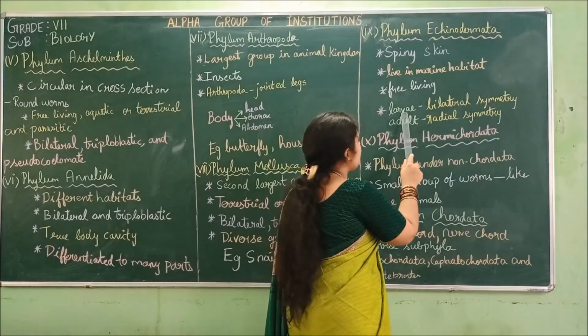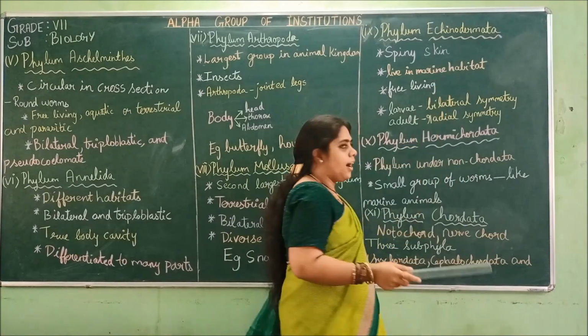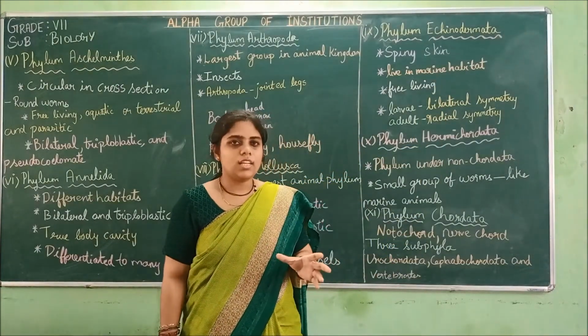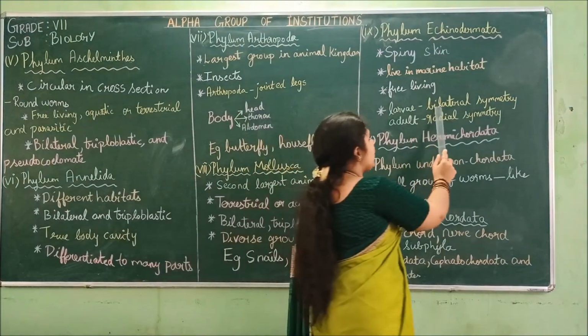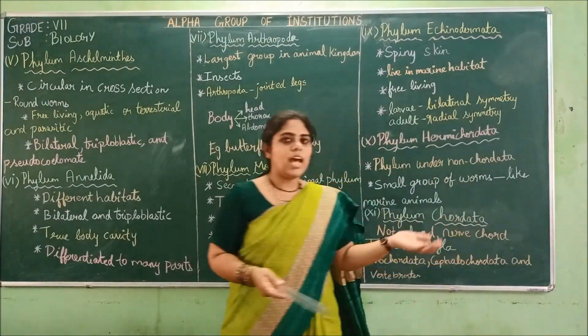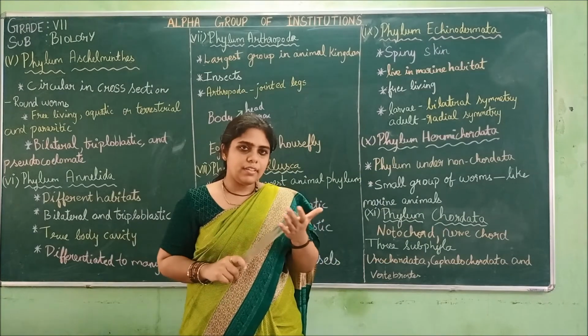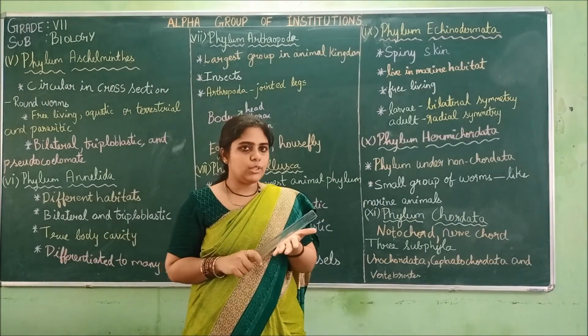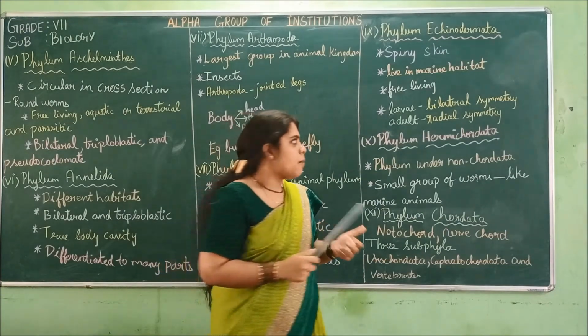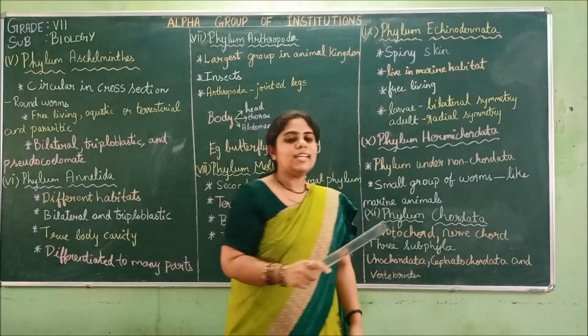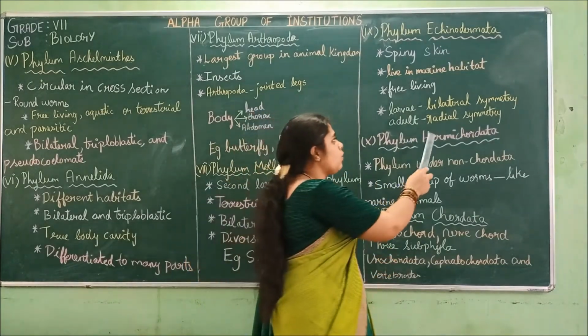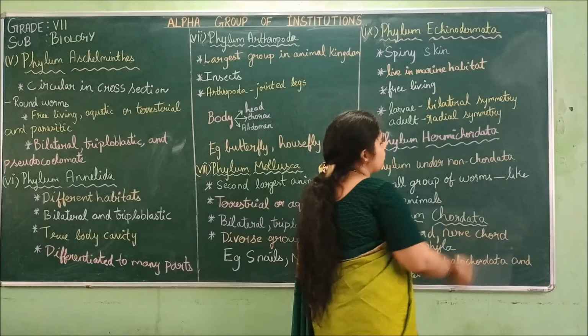Next, in the larva stage, when these Echinodermata are in the larva stage, they exhibit bilateral symmetry. That is, when the larva is taken and divided along the central axis, it will divide into two equal halves. But when they grow into an adult, they will exhibit radial symmetry.